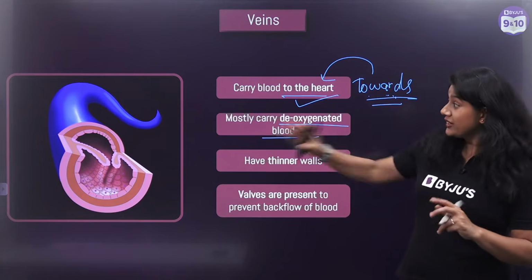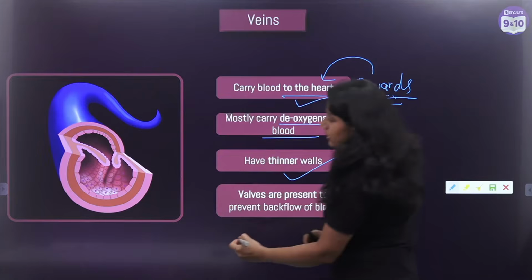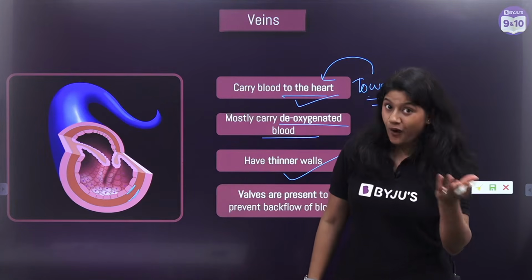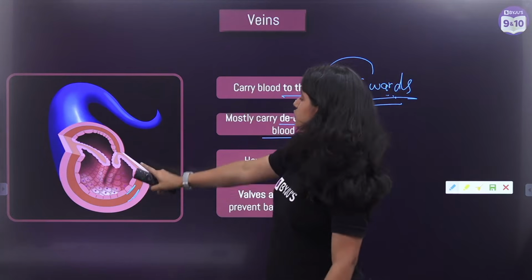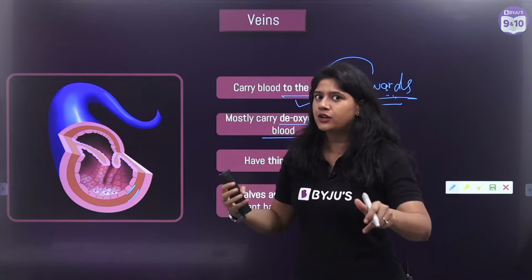Now when we look at the structure of the vein, we can clearly see that they have thin walls, right? Over here, we can see that they have thin walls. Why? The same reason why the arteries have thicker walls, because over here they have less pressure of the blood. So they don't need to have that thick wall.